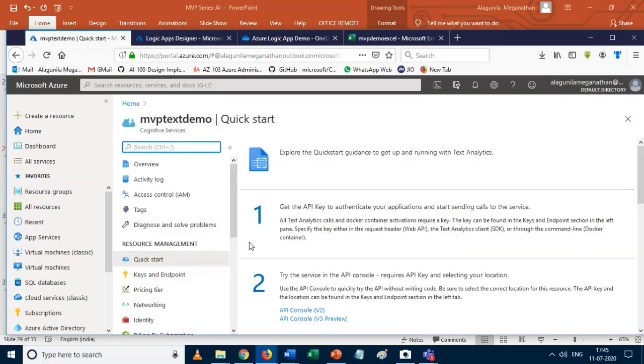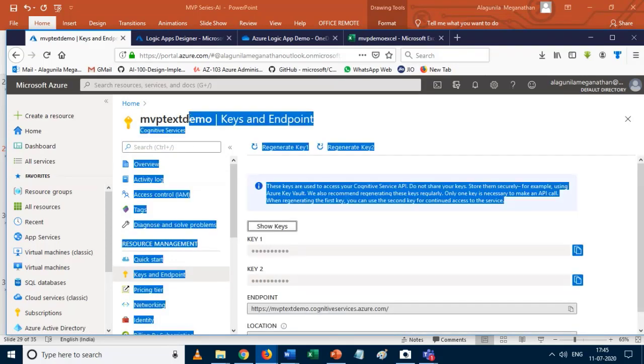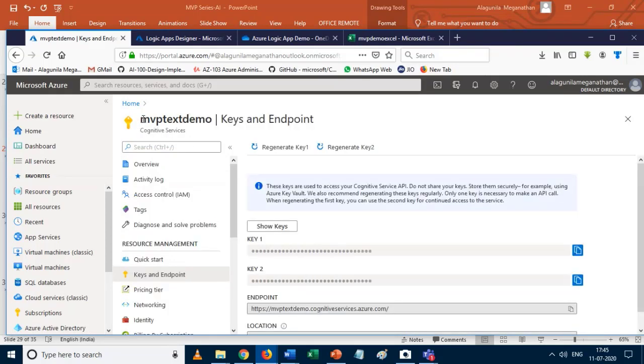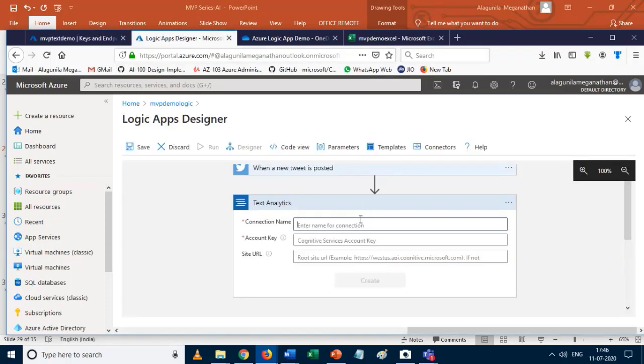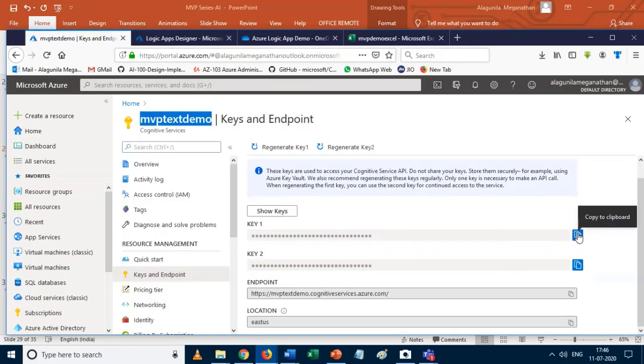So to do that, I just move to the text analytics API, which we created before. So just click on create an endpoint. For the name, I just copy our connection name and paste it here, and we can have the keys and endpoint. For every API you can have two keys.